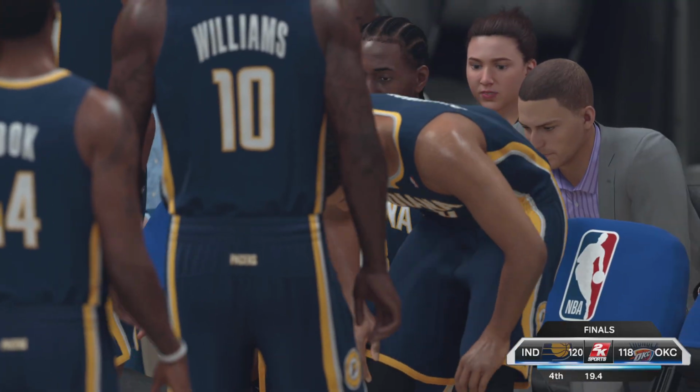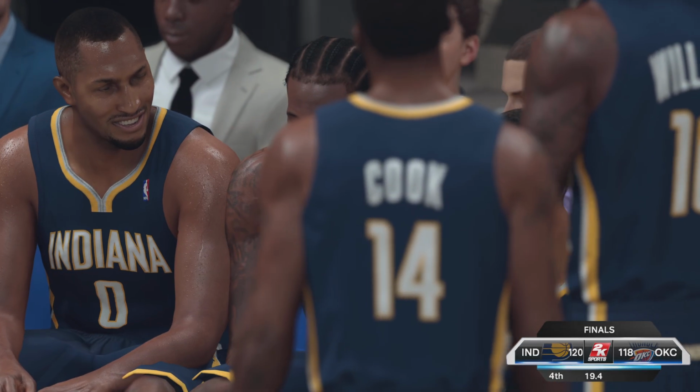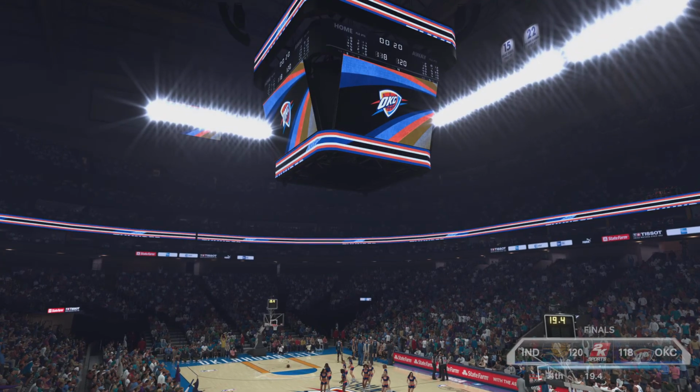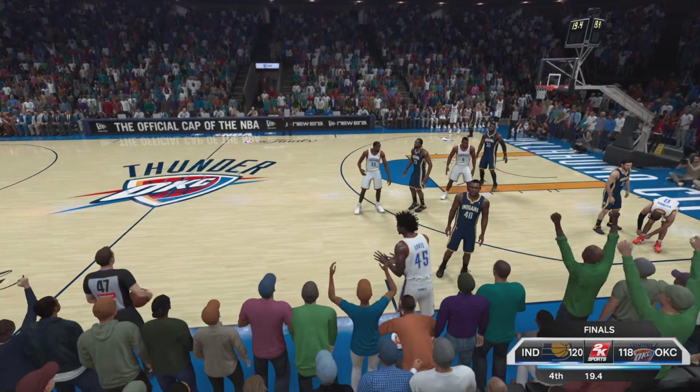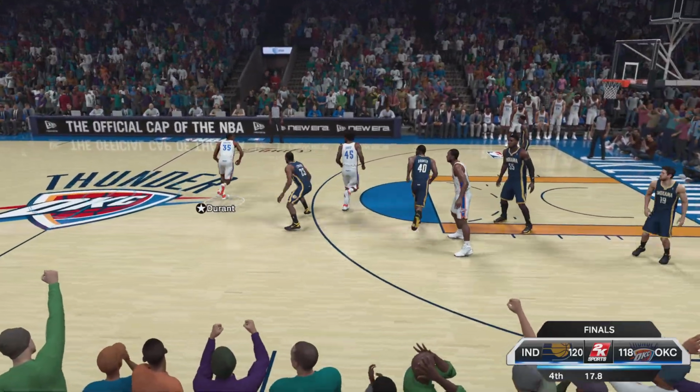Why? Showing the most energy he's ever shown in his entire career. I'm sorry. If they win this, they win the NBA championship. So Kawhi wins the ring like, what, a year late? Or a few years late? Whatever.